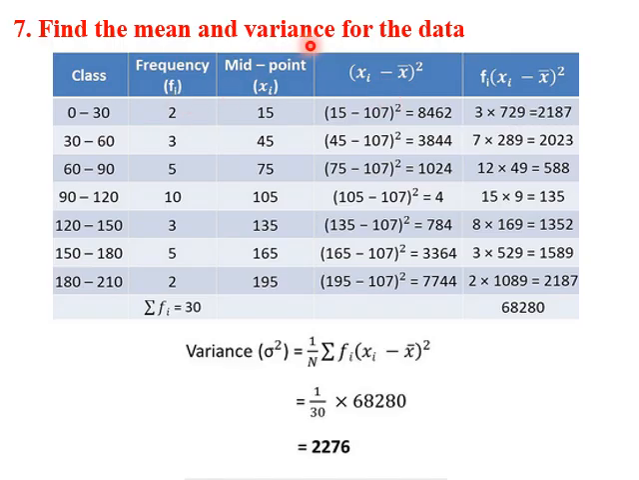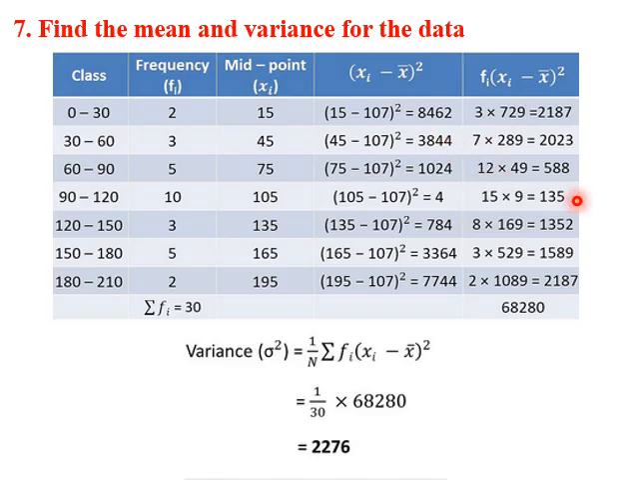So next step is to get the variance. For getting the variance, we use this formula: sigma fi into (x minus x bar) the whole square by n. So we first get (xi minus x bar) the whole square. So (15 minus 107) the whole square, (45 minus 107) the whole square, and so on. We get these numbers. We multiply this number with frequency, into 2, into 3. So these numbers to be multiplied by 2, this to be 3.